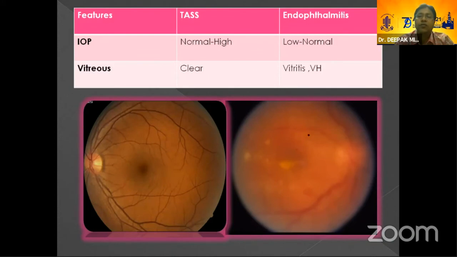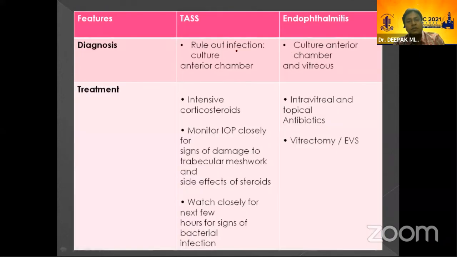So one thing you can go by: if IOP is high, then it is more in favor of TASS as compared to endophthalmitis. And the vitreous. Vitreous is again a finding when you look into the posterior segment. Usually the vitreous is clear in TASS. In case of endophthalmitis, you will find vitritis and vitreous hemorrhage. And what is the management protocol? You can look into that later on. As far as diagnosis is concerned, in case of TASS, rule out infection, and for endophthalmitis, culture is important.